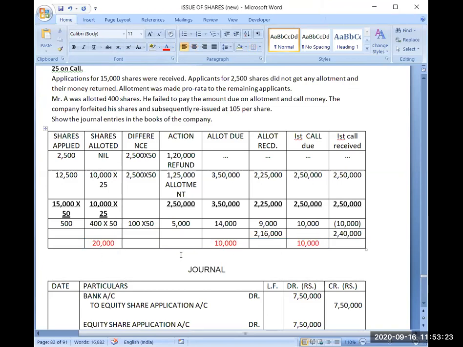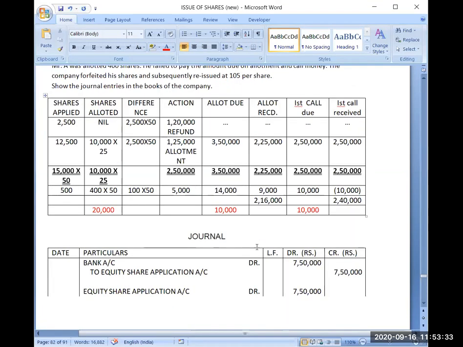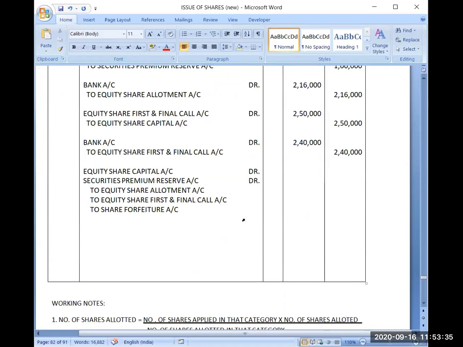So this amount was called up: 20,000, 10,000, 30,000, 10,000, 40,000. All the amounts from him are due now. So 40,000 is totally due because the share was fully called up, and we can cross check it also. 400 multiplied by 100. Full amount was called up, so it should be 40,000. Yes, please. This point is logically clear.